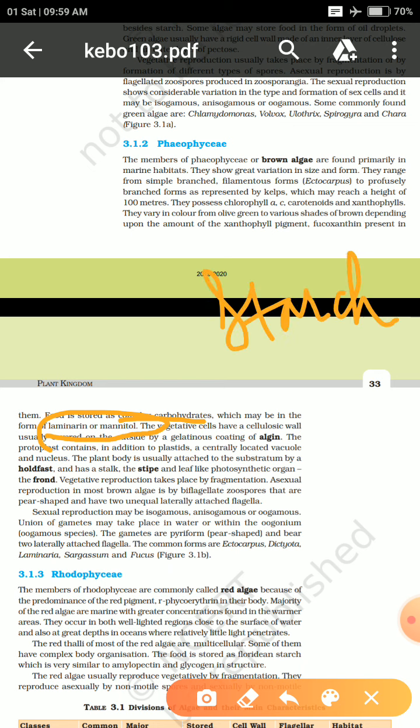Here it is stored in the form of a complex carbohydrate, something more complex than starch, by the name laminarin or mannitol. Their cell wall in the phaeophyceae will have a coating present over it, which is known as algin.